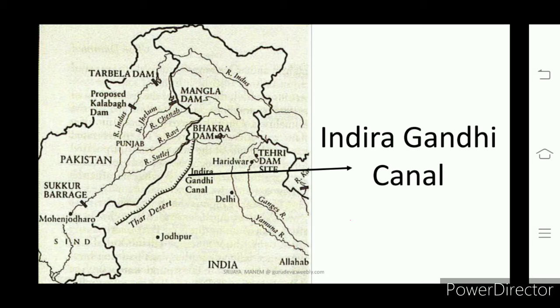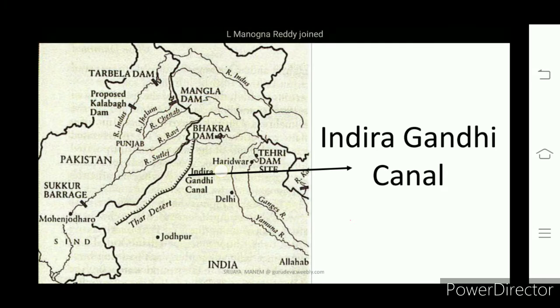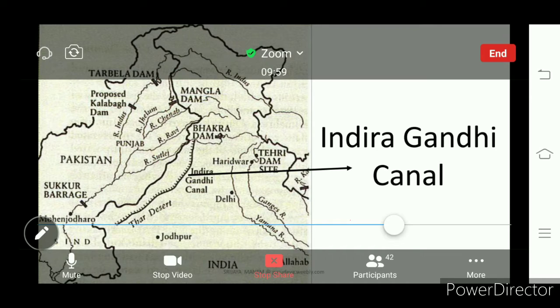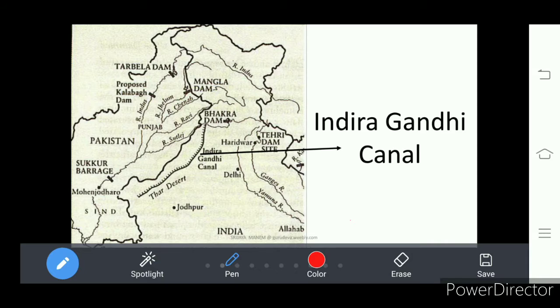And one important canal is taken to the Thar Desert, that is Indira Gandhi Canal. This is the longest canal with 650 kilometers. How many? 650 kilometers.